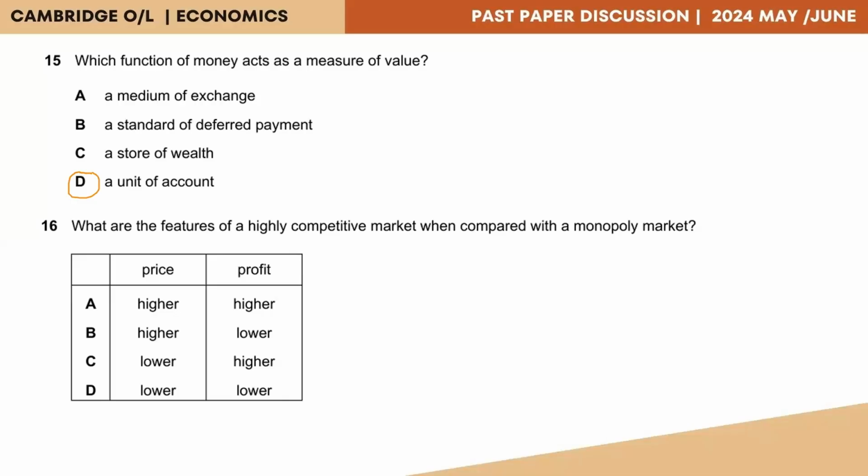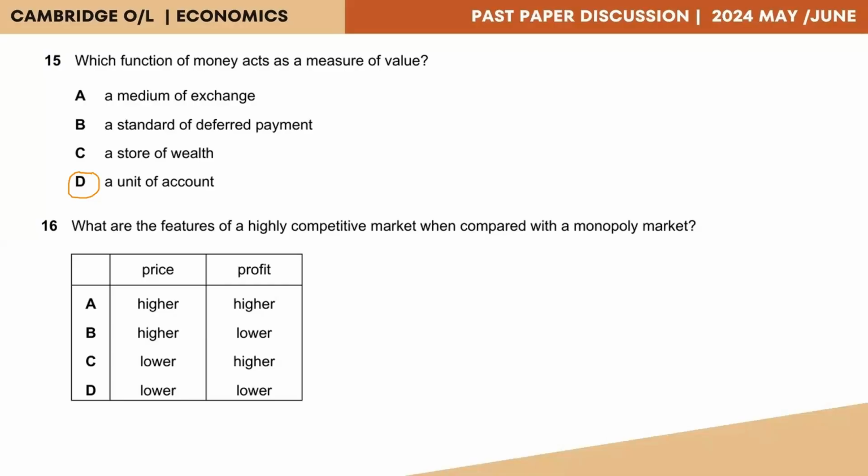Question 16. What are the features of a highly competitive market when compared with a monopoly market? Here they're actually asking you to compare a perfectly competitive situation with a monopoly market. In a perfect competition market, we know there are a large number of sellers and a large number of buyers, and they are price takers since they can't control the selling price. On the other hand, we have a monopoly market where one single firm controls the market. They set prices, hence they are price makers.